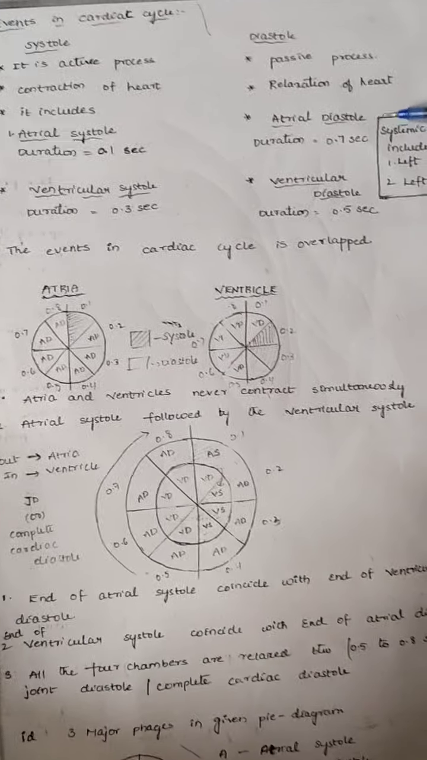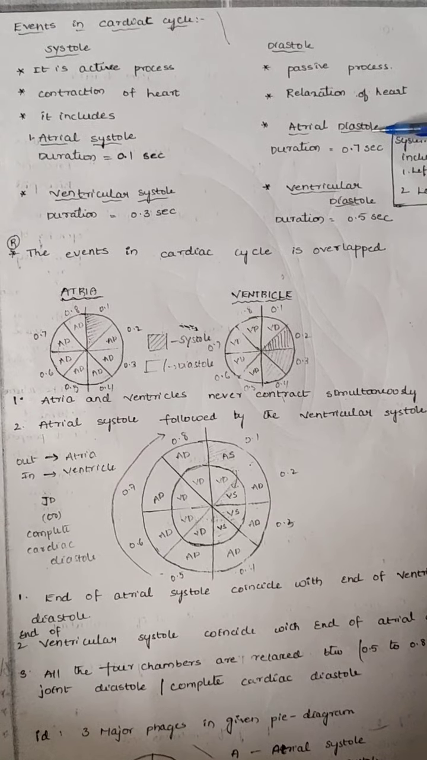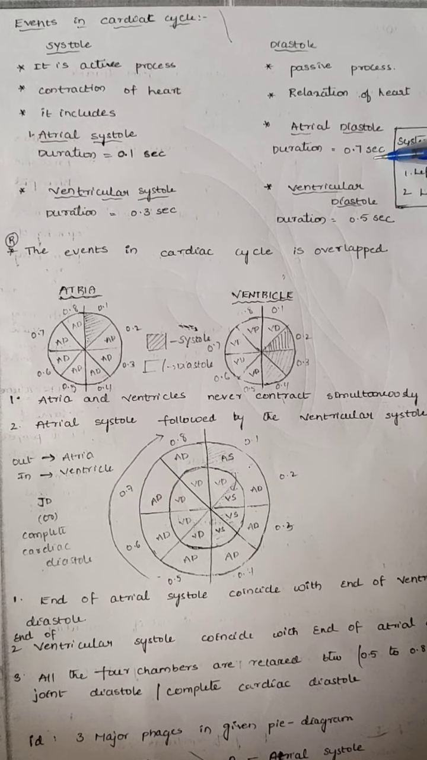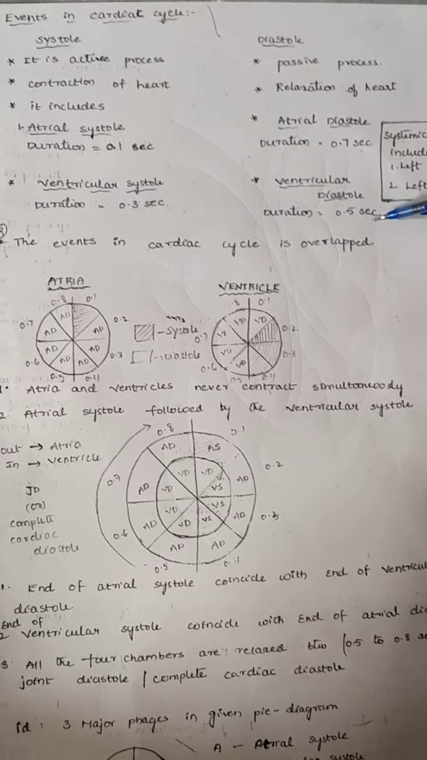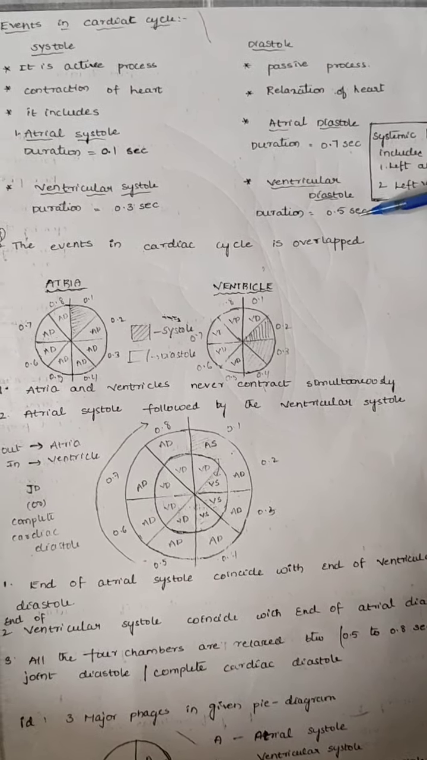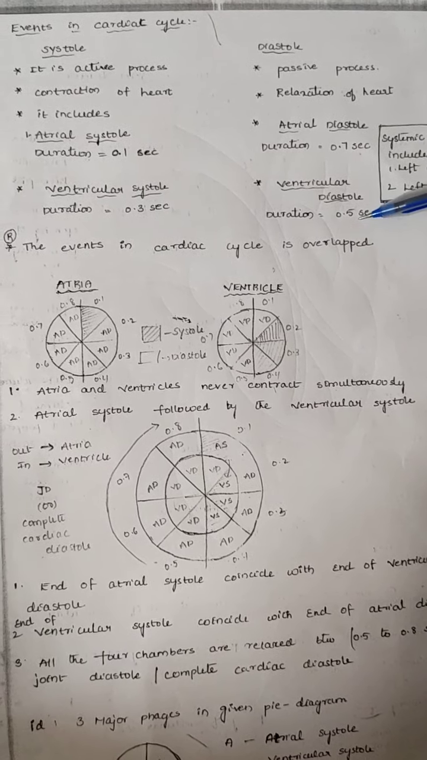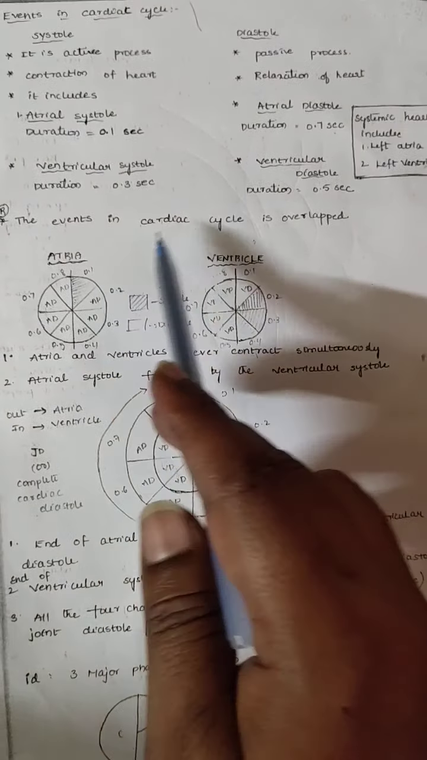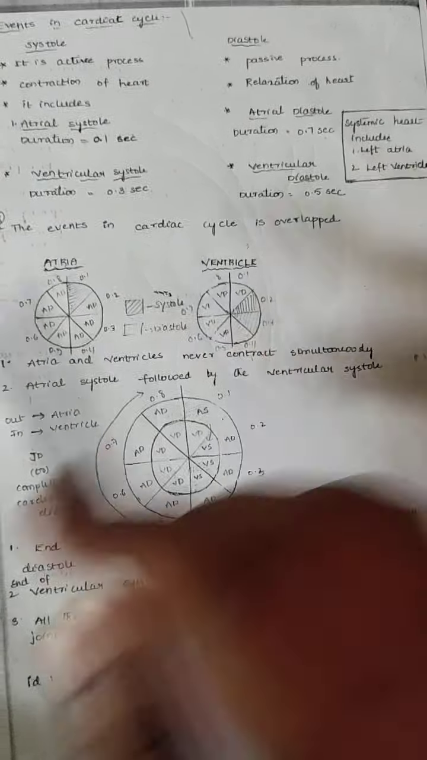Now the atrial diastole is how many seconds? 0.1 seconds. The ventricular diastole duration is 0.5 seconds. How is it possible, 0.7 and 0.5 seconds? It means they overlap. That's why the events in the cardiac cycle are overlapped.